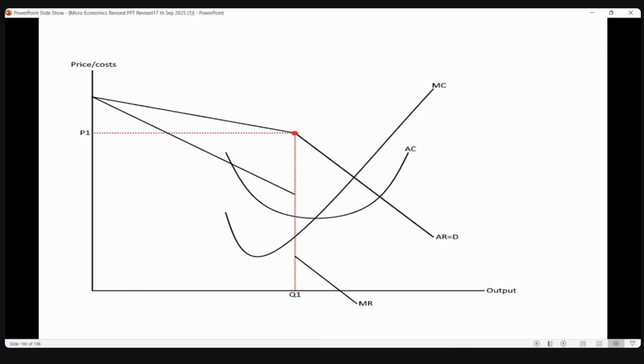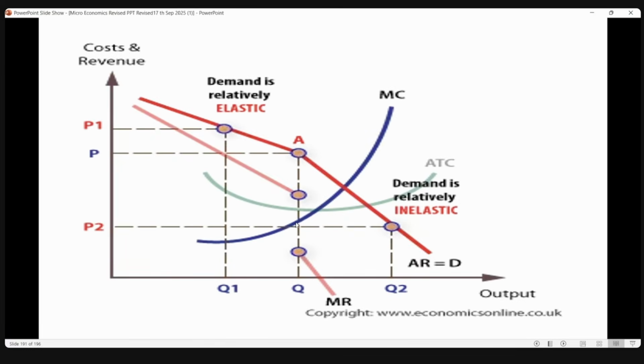Ma'am, where is the equilibrium point? The equilibrium point will be this point, where MC is equal to MR. This is MC, this is MR. You can mark the equilibrium point. At any point in this particular gap, the cost will become the same. The marginal cost that he is able to manage will remain the same.